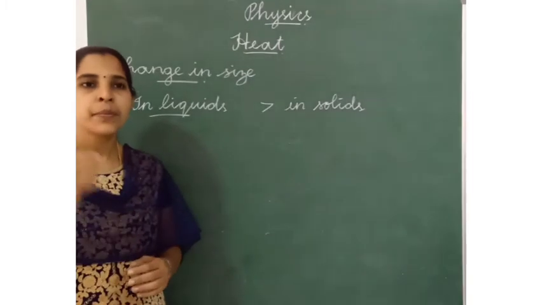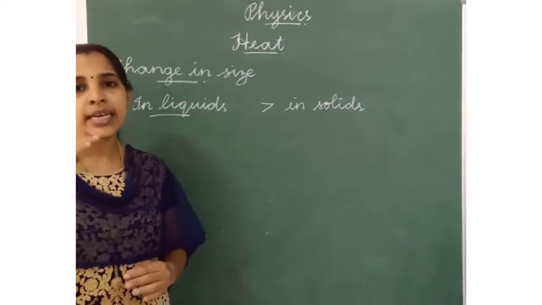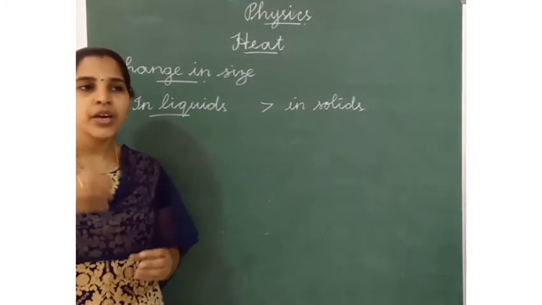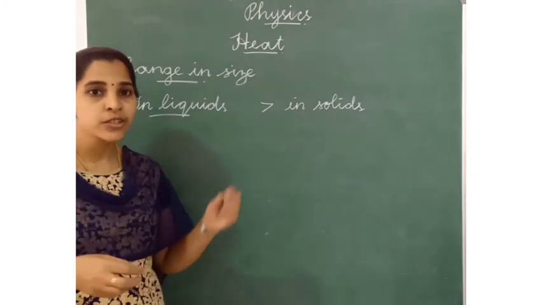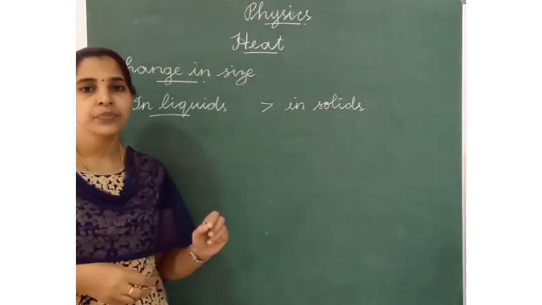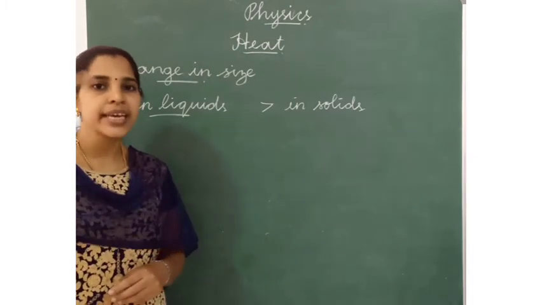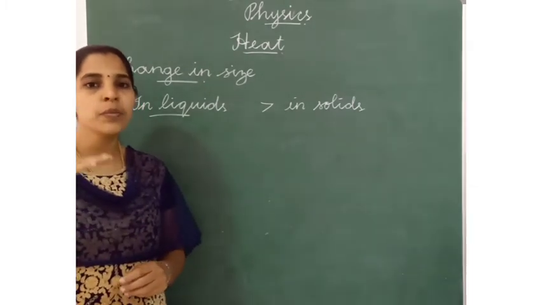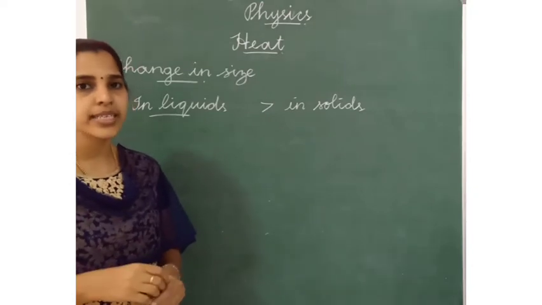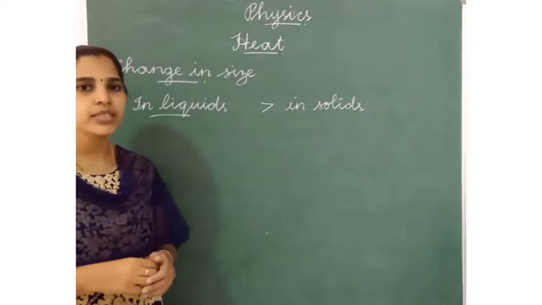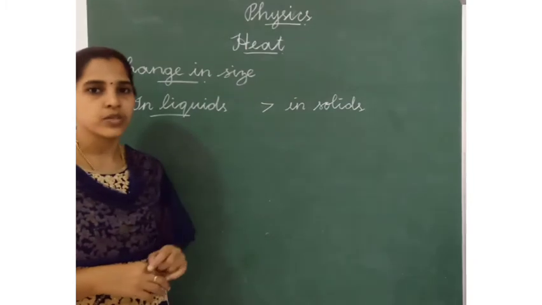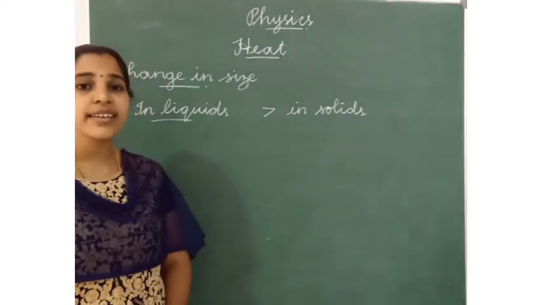When we use mercury or alcohol in the thermometer to measure the temperature, the level of mercury or alcohol will increase. So the volume of the liquid is increasing. That is the expansion of liquids.